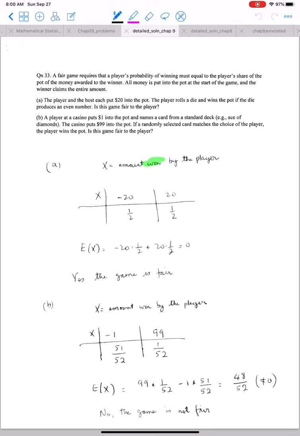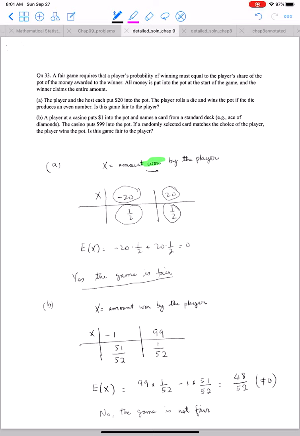Well, X is the amount won by the player, and here the player and the host each put $20 in the pot, and the player rolls a die and wins the pot if the die produces an even number. So the player loses $20 if an odd number appears, which has probability 1/2, and the player wins $20 if an even number appears, that is 1/2. As you can see, the expected value is 0, so the game is fair.